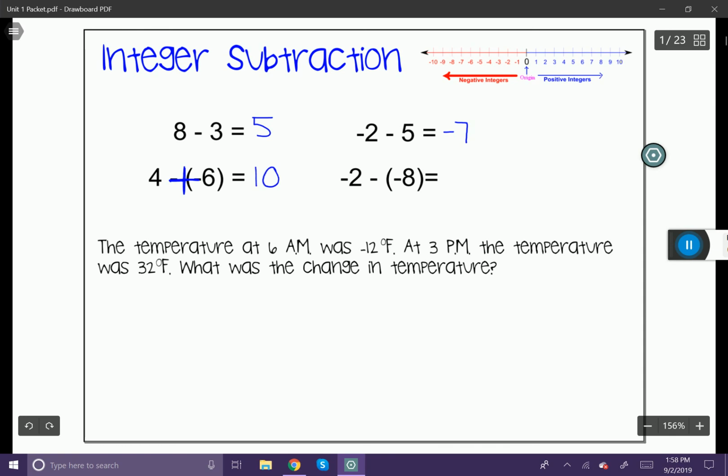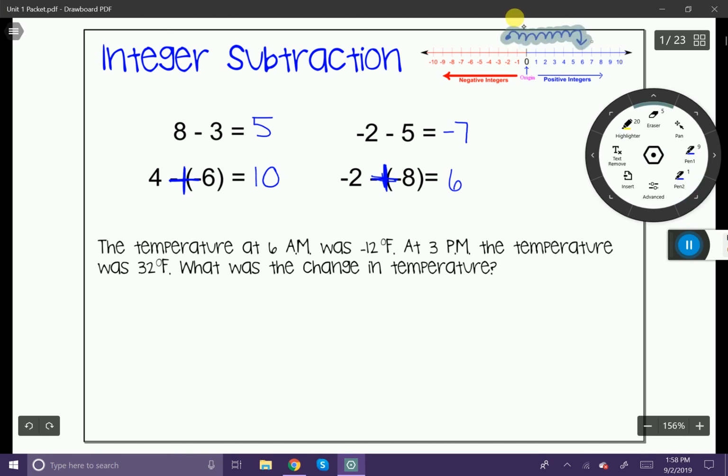Okay, the next one, negative 2 minus negative 8. Again, we have that double negative. So I'm going to go ahead and connect the double negatives and make it a positive. Negative 2 plus 8. Let's go ahead and look at this one on the number line. I'm going to start this one at -2. And I'm going to add 8, meaning I'm going to move to the right. So 1, 2, 3, 4, 5, 6, 7, 8, leading us up to +6.